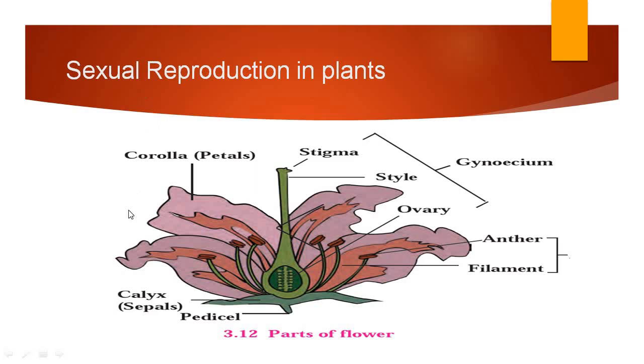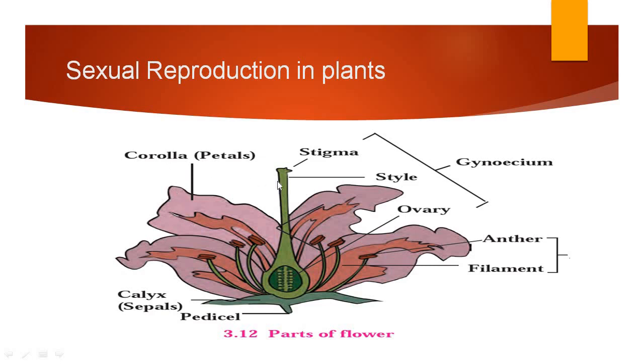Then what is the function of calyx and corolla? Protection of the inner parts is the function of the calyx and corolla. The important female reproductive organ, gynoecium, and the androecium are there, and to protect this androecium and gynoecium, the calyx and corolla are there. So what is the function of calyx and corolla?